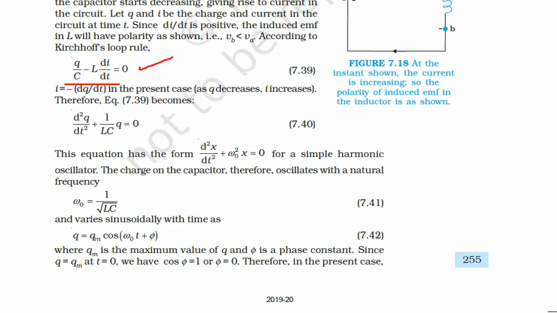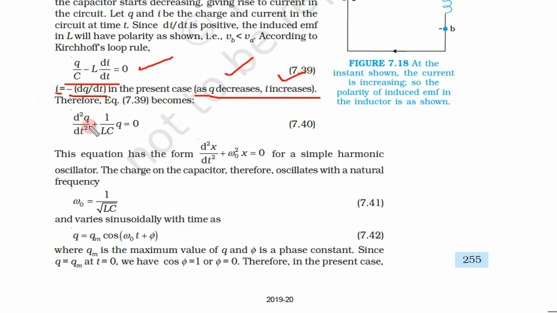That's why there is a negative sign. So I is equal to minus dq by dt in the present case. As I increases, q decreases. So di by dt is positive, the current is increasing, but the charge on the capacitor is decreasing as the current is increasing.